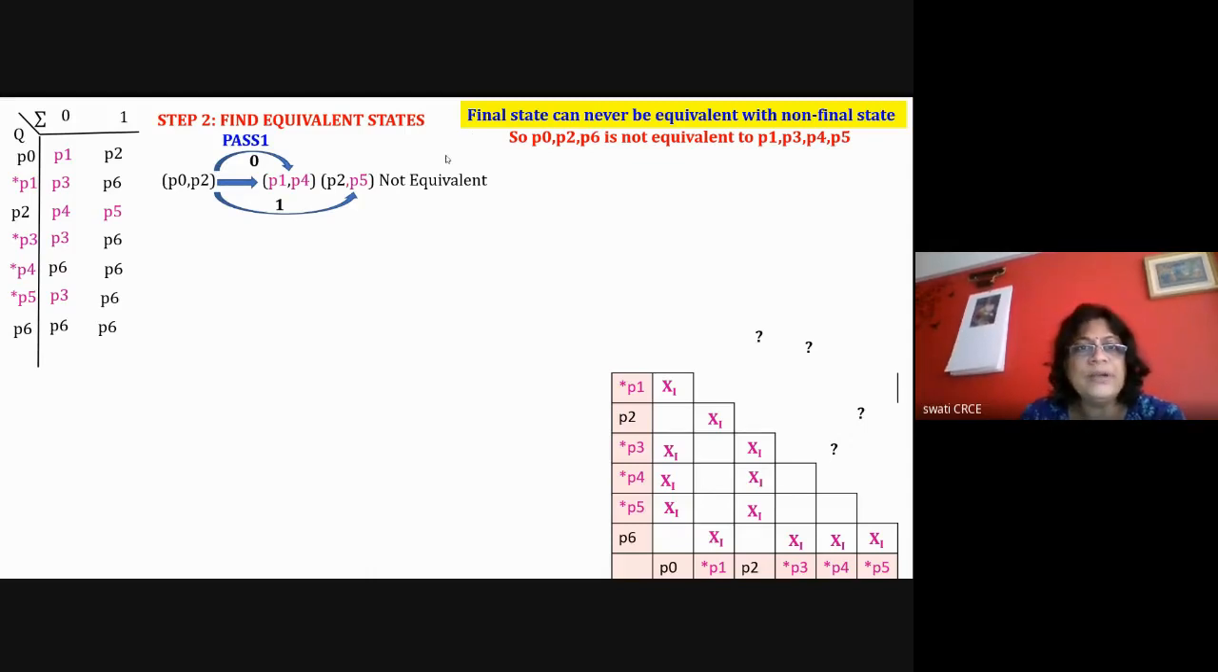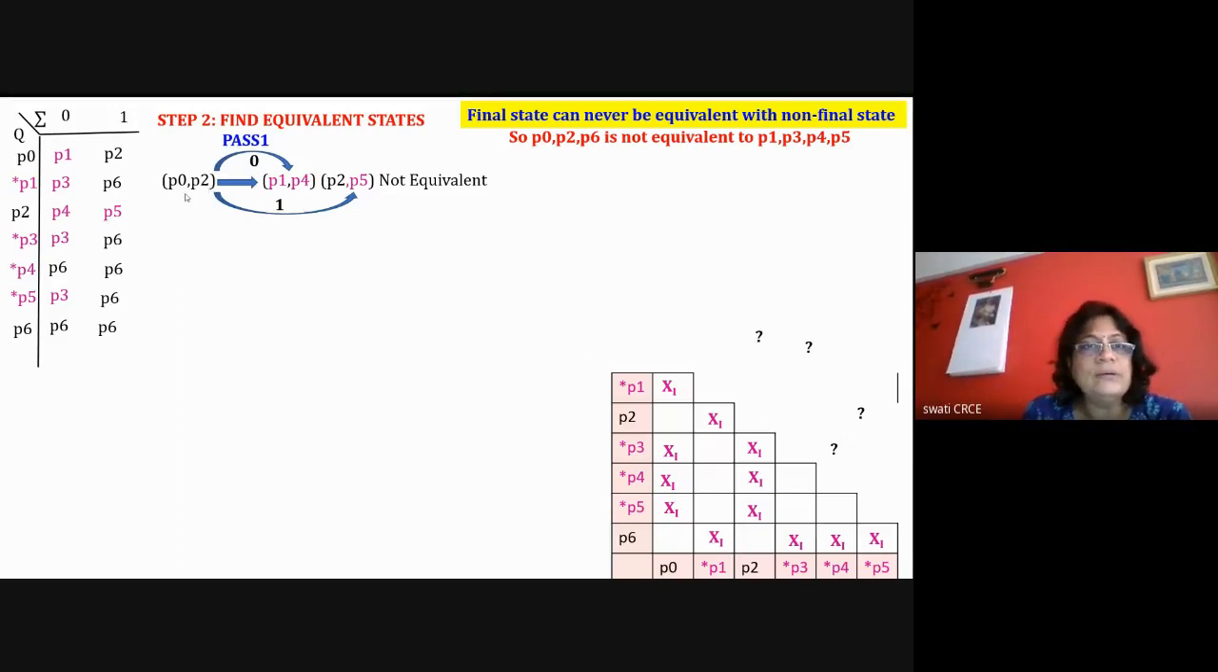Then for P0, P2, okay, is the screen visible? Okay, now we will see, 10 minutes. Okay, so this is visible now.